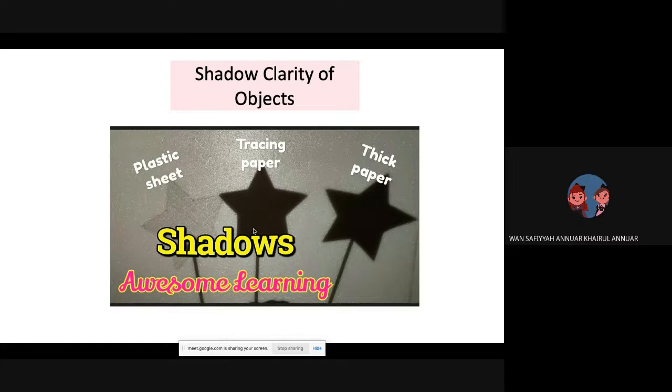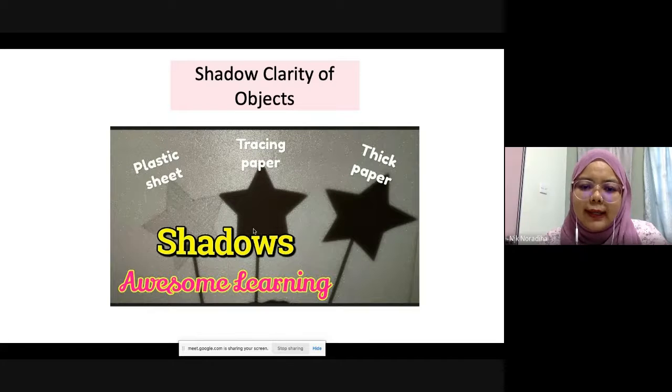What is the difference between plastic, tracing paper and thick paper? Thick paper, the example of thick paper, we can have manila card. Have you used manila card before?